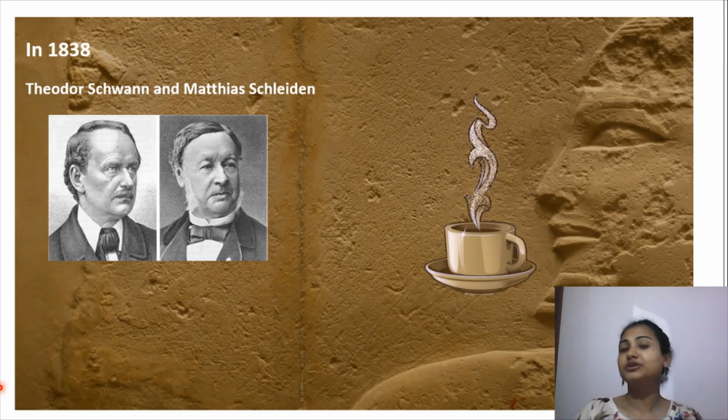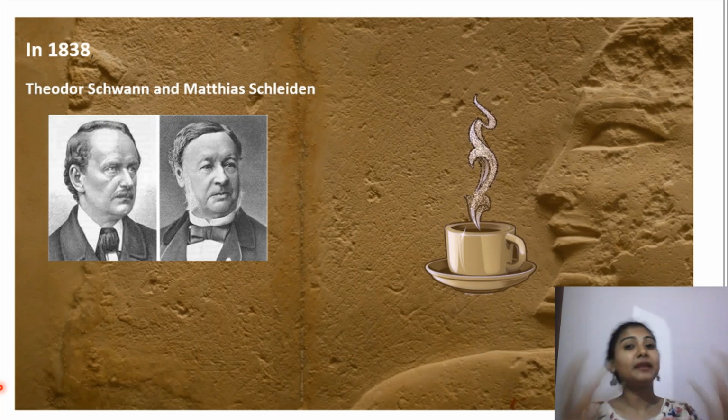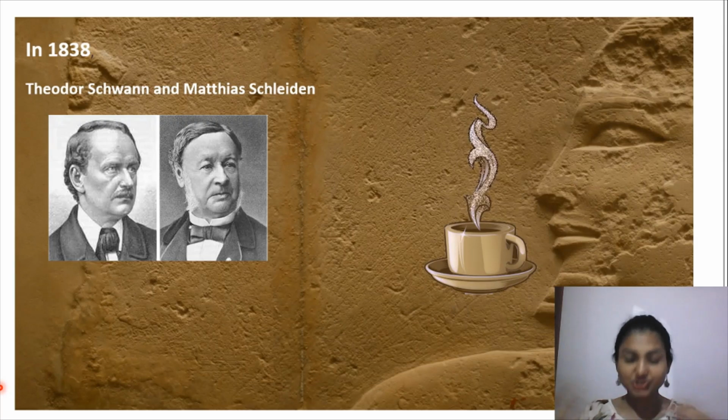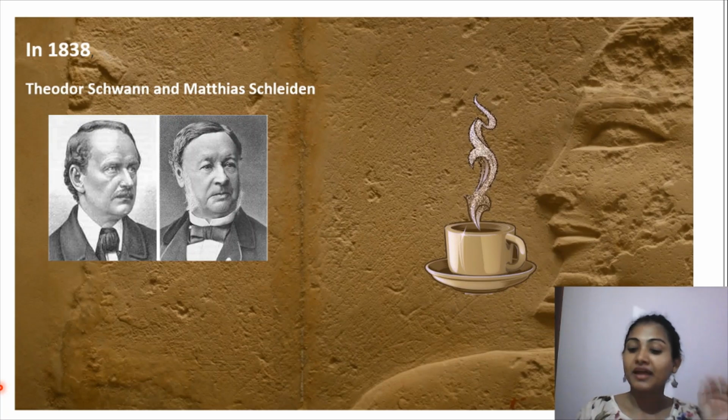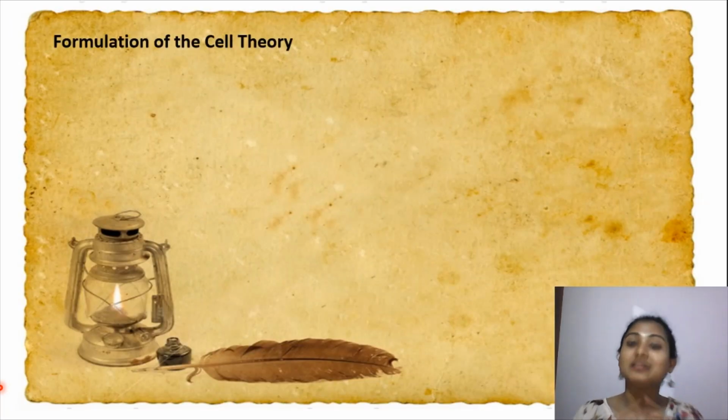Theodor experienced animal cells and Schleiden experienced plant cells. They were studying different types of cells, but they observed the same thing: there were nuclei and small organelles. And after their whole study, they put forward a theory which is called the cell theory.